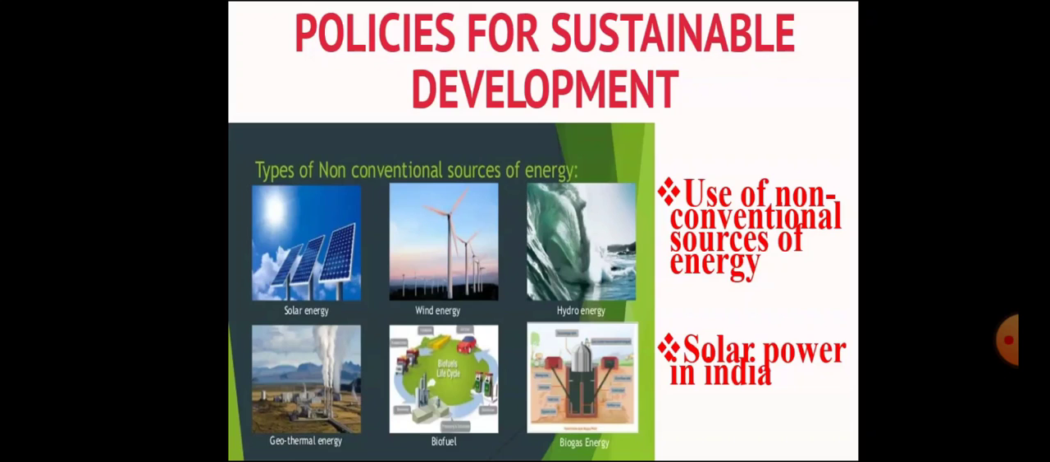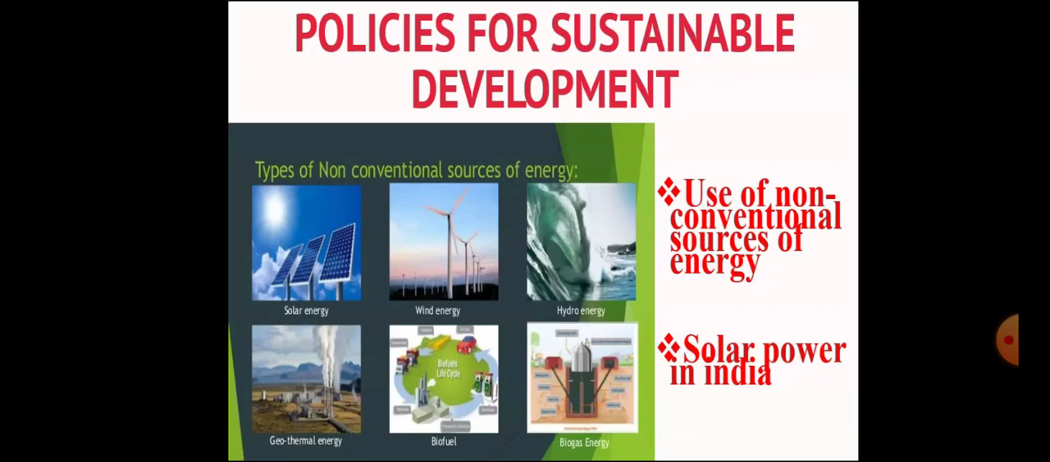Then policies for sustainable development. Okay. First one, use of non-conventional sources of energy. India depends on thermal and hydropower plants to meet its power needs, isn't it? So both these sources have an adverse environmental impact. Thermal power plants emit large quantities of carbon dioxide which pollute the environment.